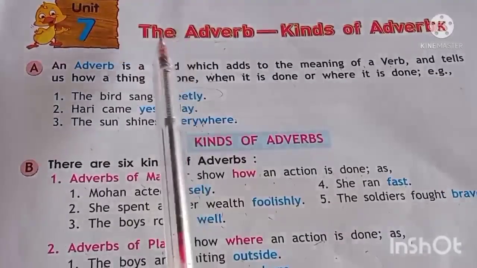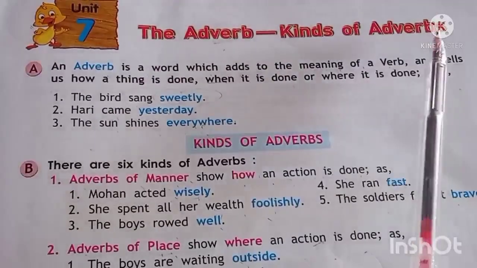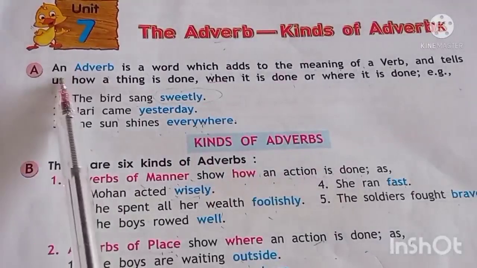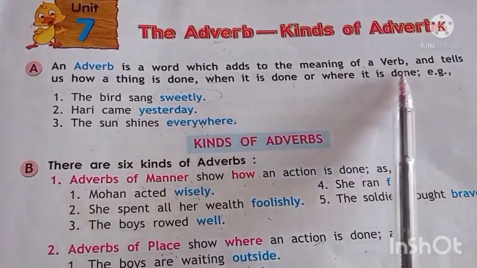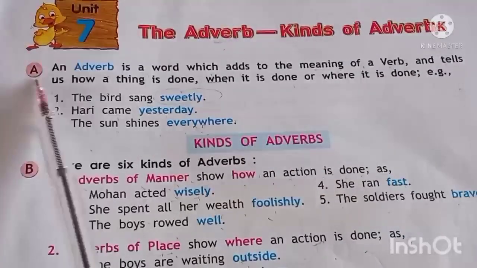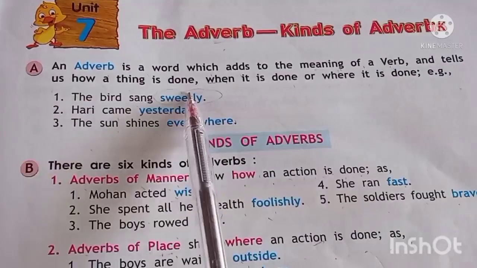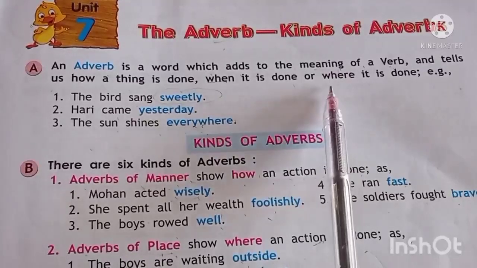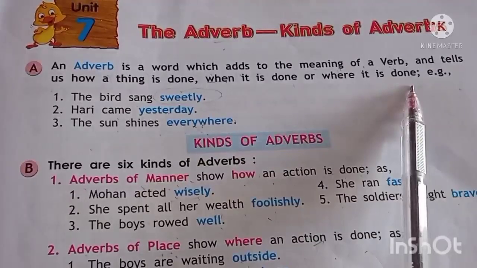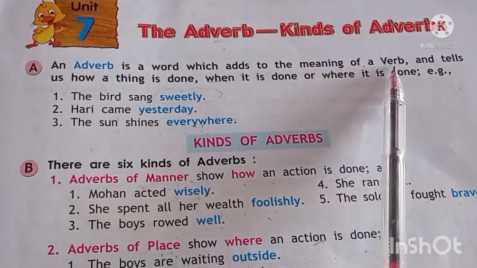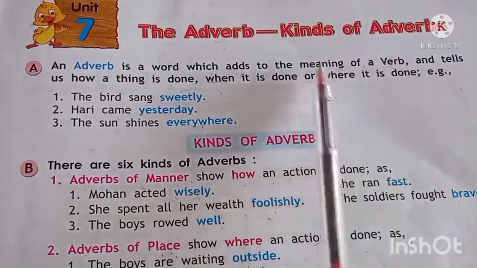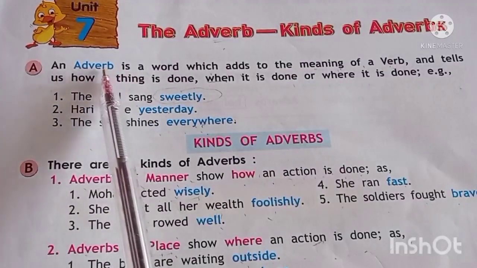Unit 7, the adverb, kinds of adverbs. An adverb is a word which adds to the meaning of a verb and tells us how a thing is done, when it is done, or where it is done. Okay, so what is adverb? It adds meanings of a verb. So आपको verb का meaning बताता है, that is called adverb.